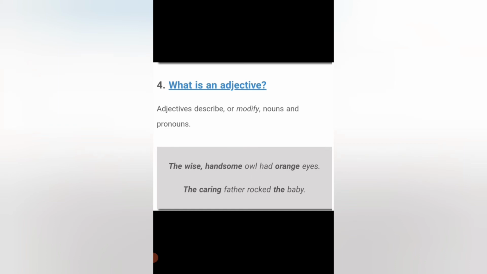Again, there are so many kinds of adjectives. For example, the wise handsome owl has orange eyes. Here, the wise and handsome would be adjectives of what? Owl is the noun, and wise and handsome are the adjectives. Similarly, the caring father rocked the baby. Now the caring is the adjective, whereas the baby shows the particular noun.